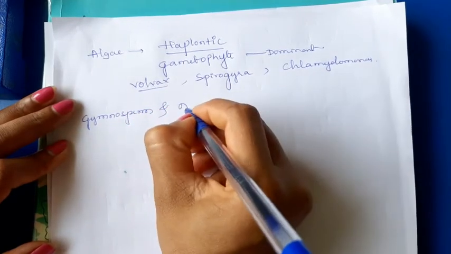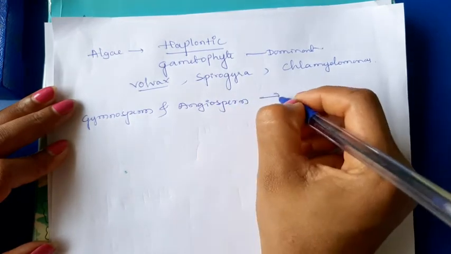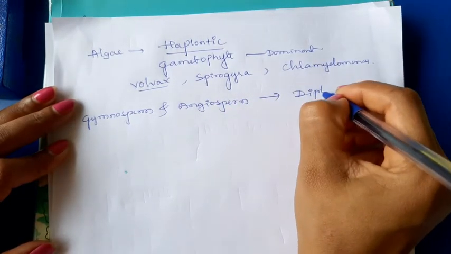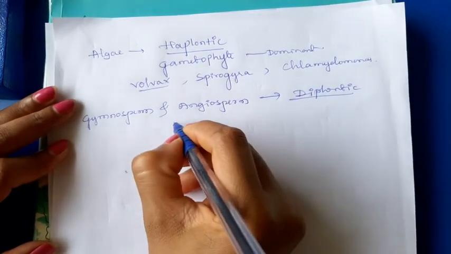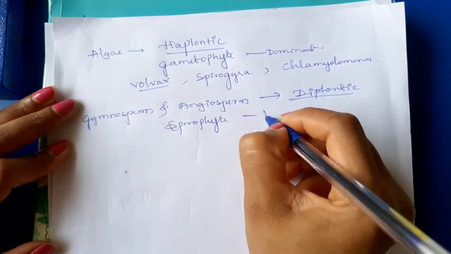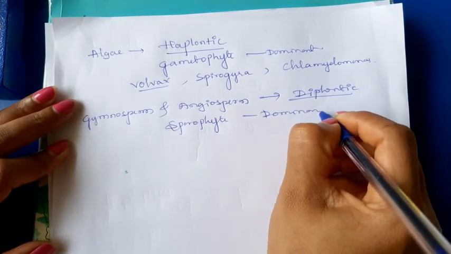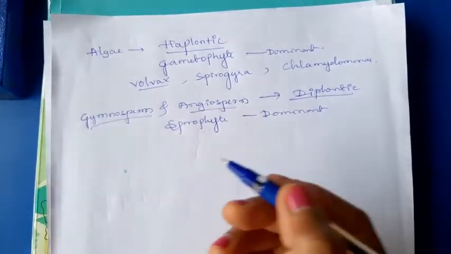Okay. Then in case of gymnosperm and angiosperm, we can see the diplontic life cycle. Here we can say that the sporophyte is dominant because it is diploid. Example all the gymnosperm and angiosperm.